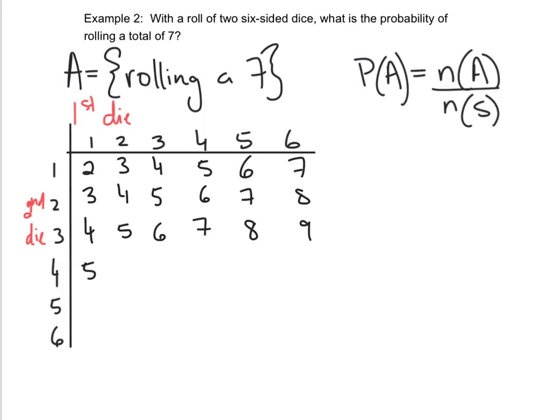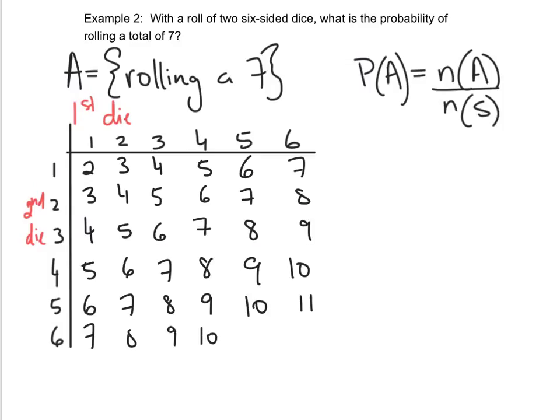So 5, 6, 7, 8, 9, 10. 5 plus 1 is 6. 5 plus 2 is 7. 5 plus 3 is 8. 10, 11. 6 plus 1 is 7. And then 8, 9, 10, 11, and 6 plus 6 is 12.